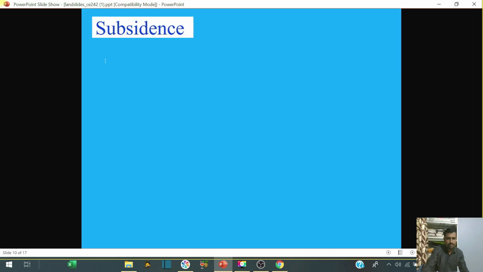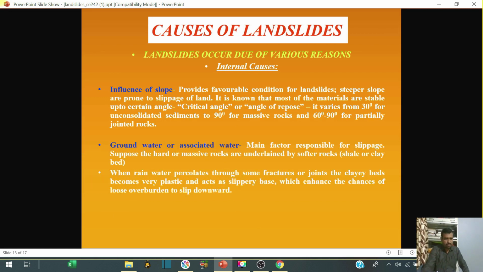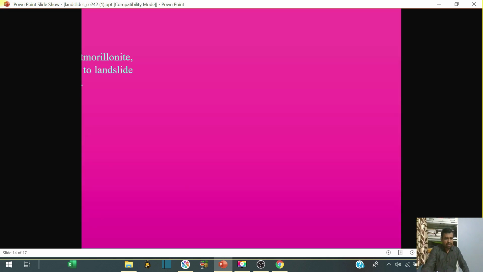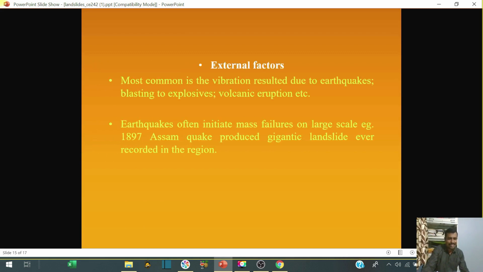So here you see subsidence. Then the causes of landslides. What are the causes responsible for landslides? They are the influence of slope, groundwater, lithology, geological structures and human influence. These are the causes of landslides in hilly areas.